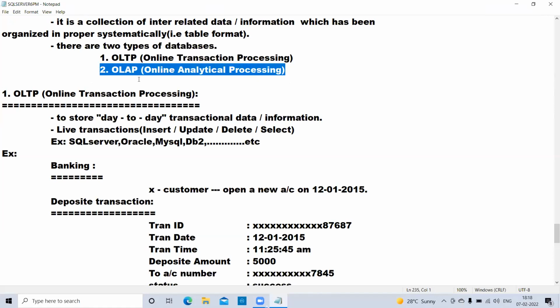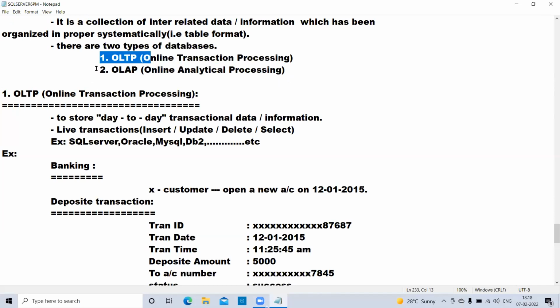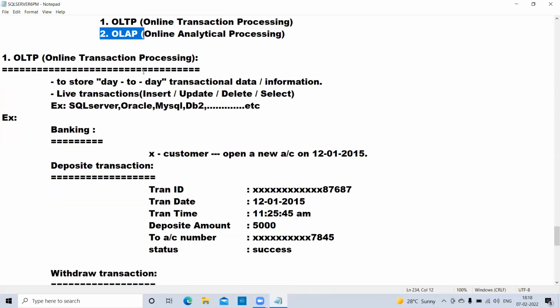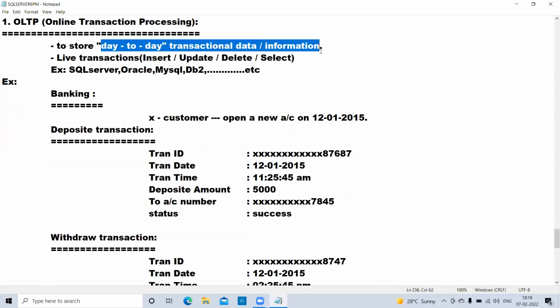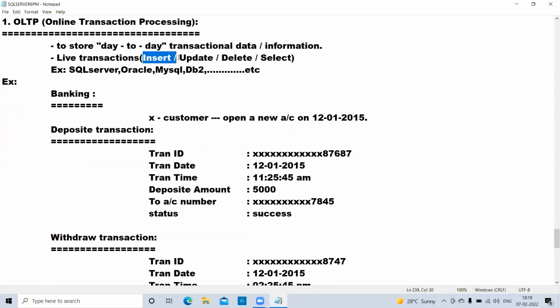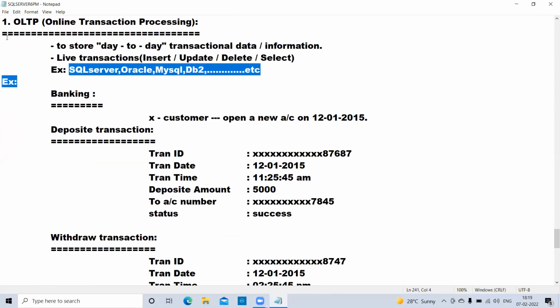For what purpose do we use OLTP and OLAP? OLTP, online transaction processing, is used to store day-to-day transactional data or information for a particular business. On this database we can perform live transactions like insert, update, delete, and select. The software that comes under this is called OLTP databases.